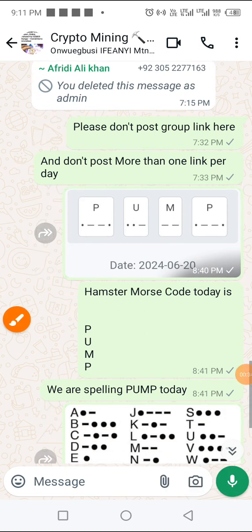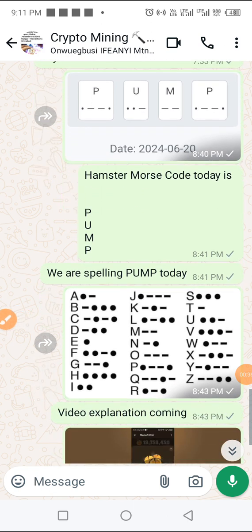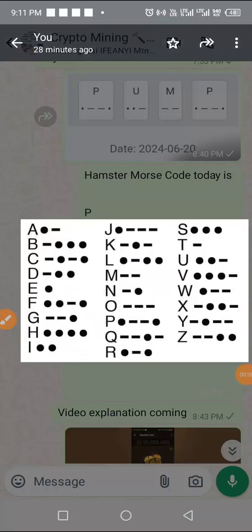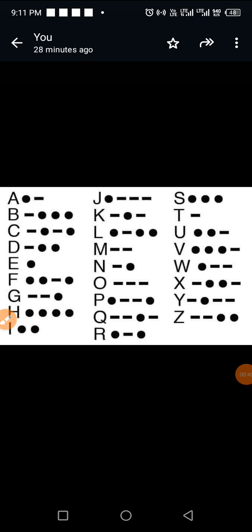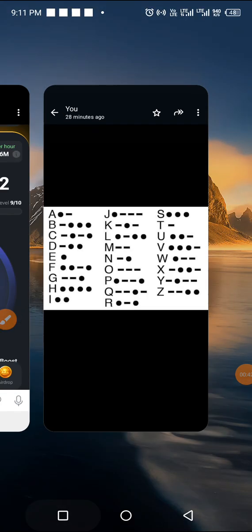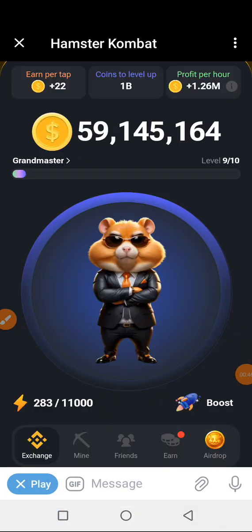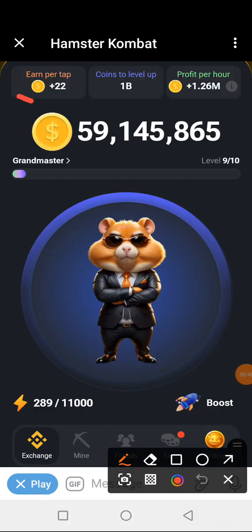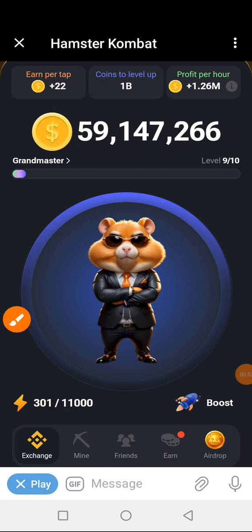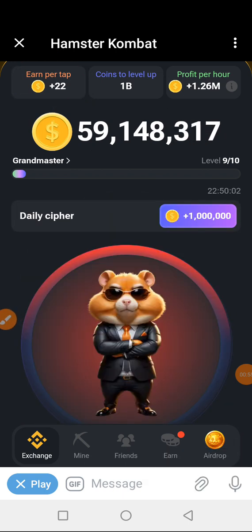As usual, to spell P-U-M-P, we consult our chart. We have consulted our chart. Let's go back to Hamster and activate the Morse code. We activate the Morse code by tapping 3 times up here. So let's do that. 1, 2, 3. We have activated the Morse code.